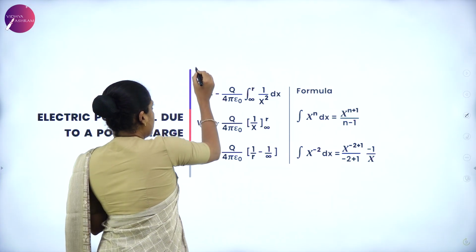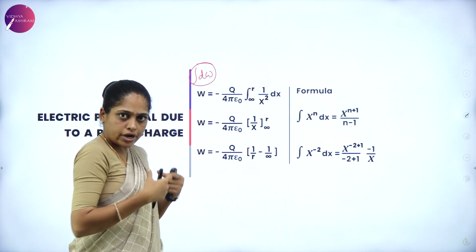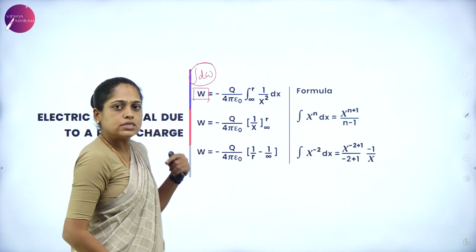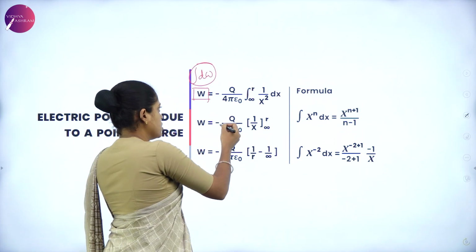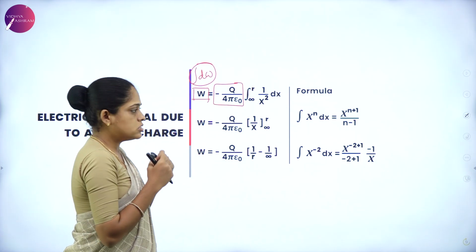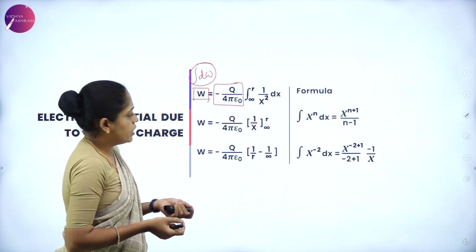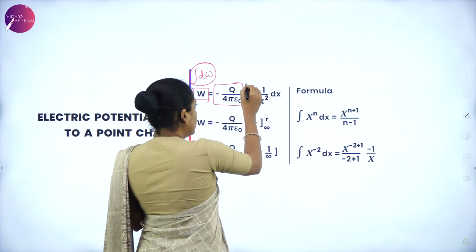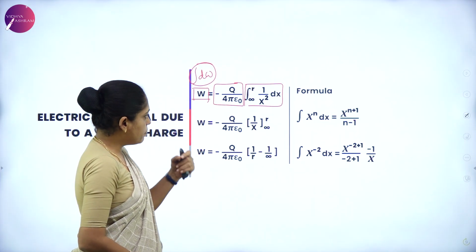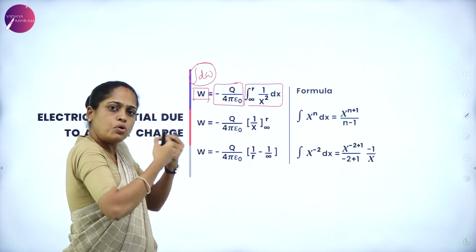So next, integration of dW, integration of all the small work done gives the total work done W, which is equal to, taking the constants out of the integration, the constants are minus q by 4 pi epsilon naught, and the variable in the integration, the variable here is x. So integration of 1 by x square dx from infinity to r.